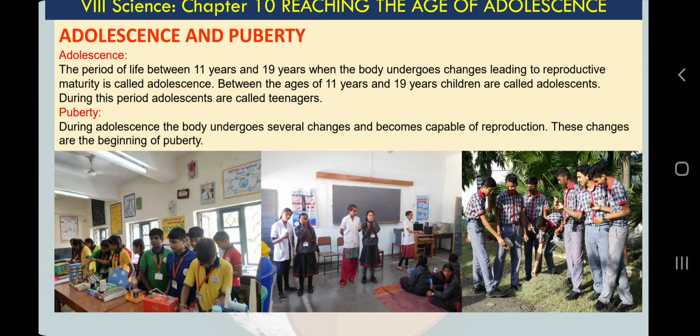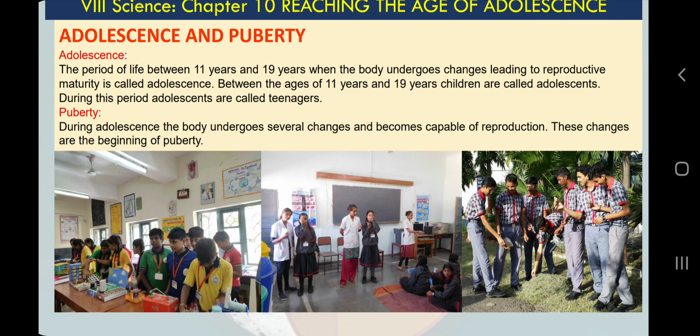When the body undergoes changes leading to reproductive maturity, it is called adolescence. Now I am sure that we all are clear what we mean by adolescence. Adolescence means that period of life. It is a huge period, but the beginning of that period is called puberty. We will learn. Between the ages of 11 years and 19 years children are called adolescents. During this period adolescents are called teenagers. So teenagers and adolescents are the same term. Teenagers is the more common term, and adolescents the scientific term.